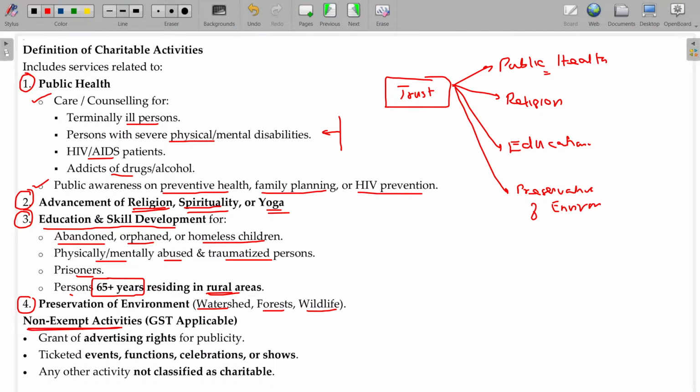Non-exempt activities, where GST is applicable. For example, in your charitable trust, you place a board for the public and advertise for promoting their own product, and for that any revenue generated is taxable. Grant of advertising rights for publicity in the trust premises, and ticketed events, any event conducted by the trust by collecting ticket fare, entrance fare, functions, celebrations or shows, anything conducted.